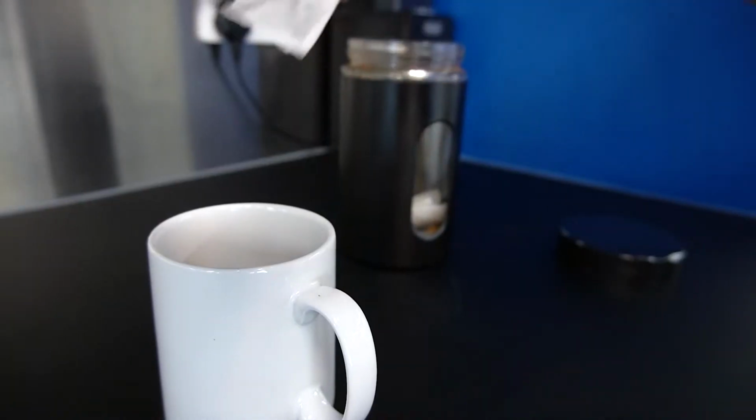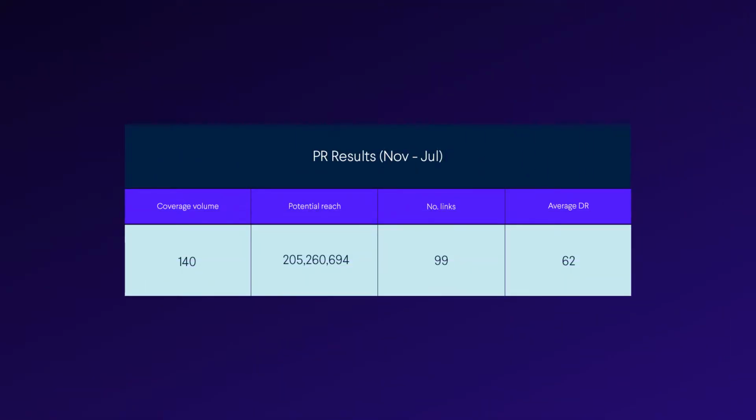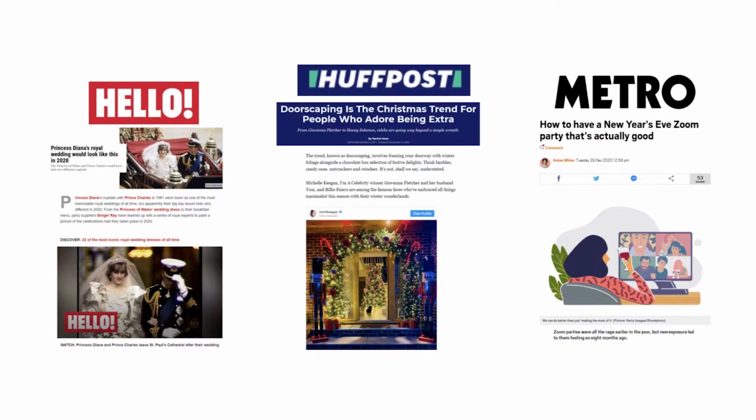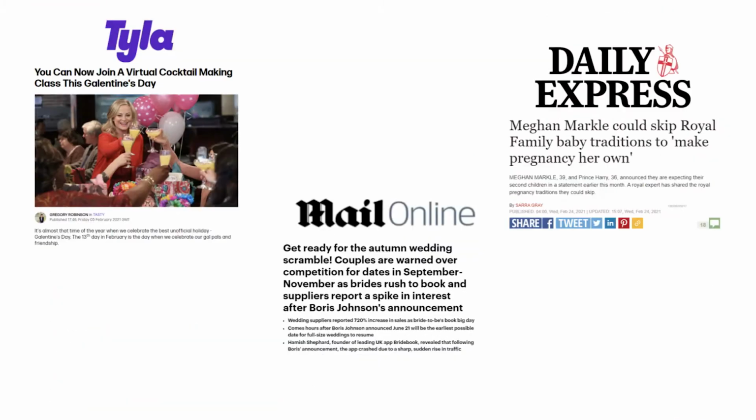When you're in a brainstorm, it's really easy to go off on a tangent, so it's important to have a set of key focus areas that allows you to really pull yourself back to the brief and ensure that your ideas are relevant. For clients, this means that we can easily identify the areas that are going to drive the best organic performance for them. It also adds meaning to our results. Whilst the team have smashed it with links and coverage, when we're reporting, we don't just look at micrometrics, we focus on the bigger picture.